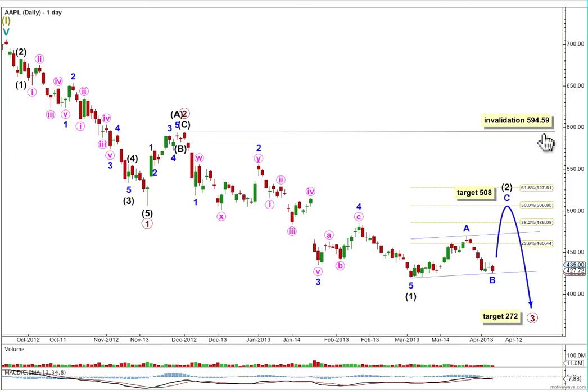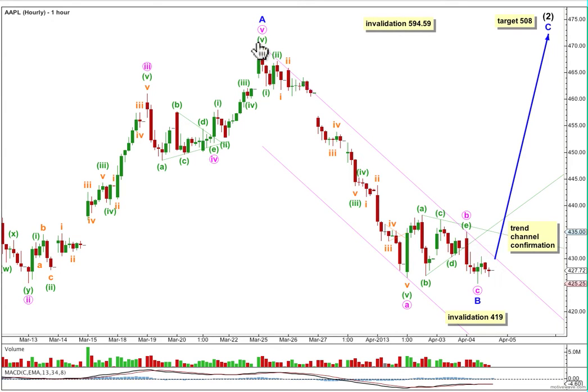probability. Let's have a look at this structure on the hourly chart, where the high of minor A and the start of the B wave is this point up here. My last analysis had pink or minute wave B as this little triangle here, which didn't really have that good a look. I was expecting more downwards movement to my short-term target at 421. We did get a little bit more downwards movement. We have a new low, but it's fallen 4.25 short of that target.